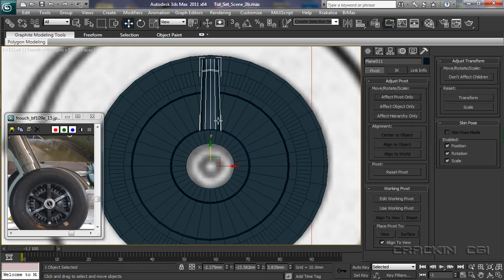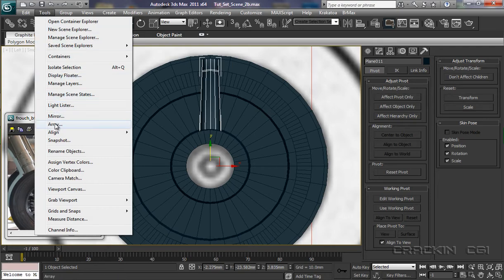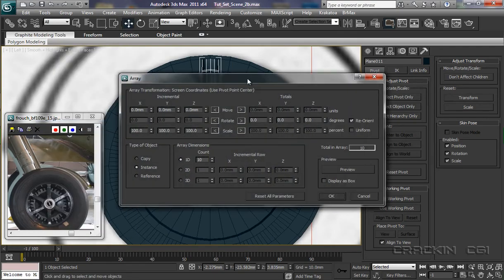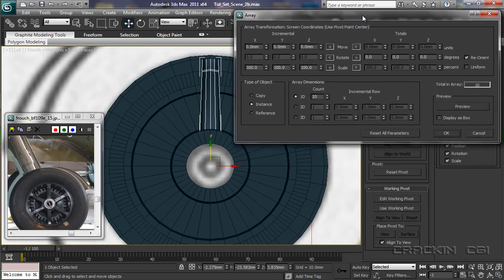Okay, now it could take me quite a while making copies of these and rotating them around. There is an easy way, and it's up in Tools. Let's pop down to Array, and now here's something new. What I want to do is have this rotate. Now we can see here that the y-axis is going up, the x-axis is going across, so therefore the z-axis should be coming towards us and to the back.